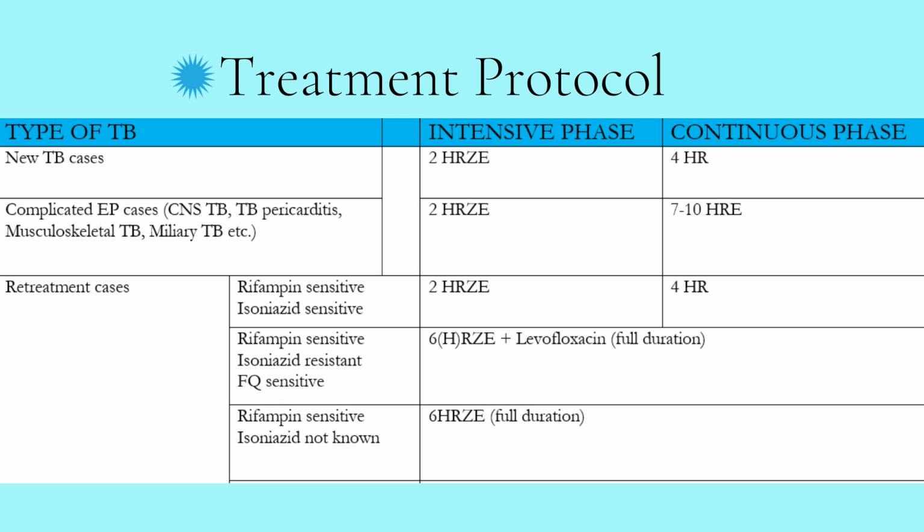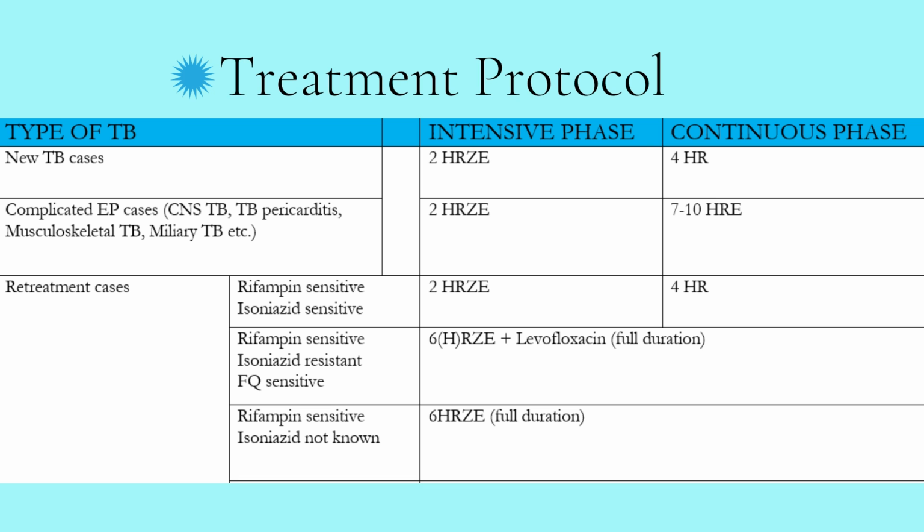For the complicated extrapulmonary cases, the intensive phase remains the same, that is HRZE for 2 months, and for the continuation phase we add another drug, that is ethambutol. So the continuation phase usually lasts for 7 to 10 months, but if the sputum test is again positive and the treatment needs to be continued beyond 12 months, then it must be referred to higher centers. So this is the treatment for the complicated cases.